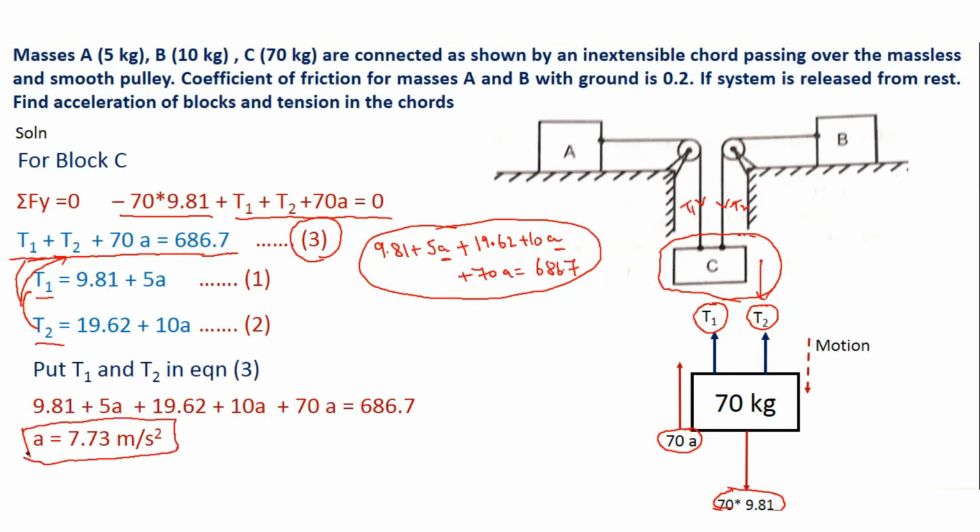meters per second square. Now, as we got the value of A, I can put this value of A in equation 1 to find the value of T1, and in equation 2 to find T2.